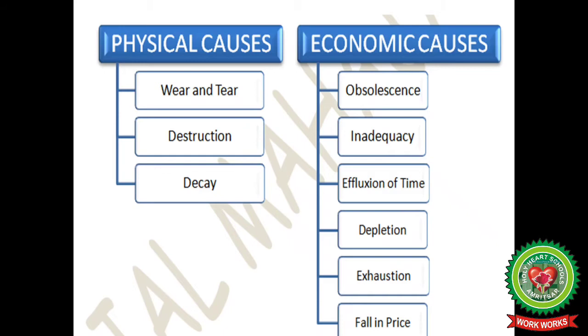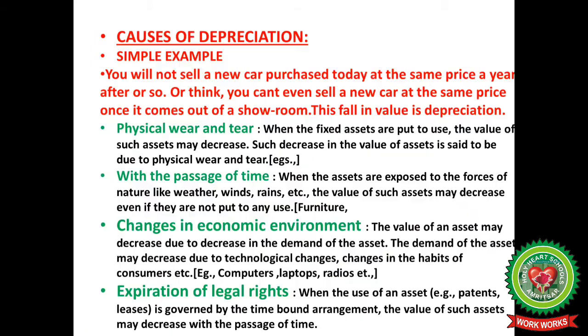And there are many causes which will reduce the value of the car. Suppose at present it is costing 6,50,000. When you want to sell it, replace it, or change it, it will be deteriorated, right? It may be deteriorated due to wear and tear, destruction, decay, obsolescence, inadequacy, effluxion of time, depletion, exhaustion, fall in price. Causes of depreciation.